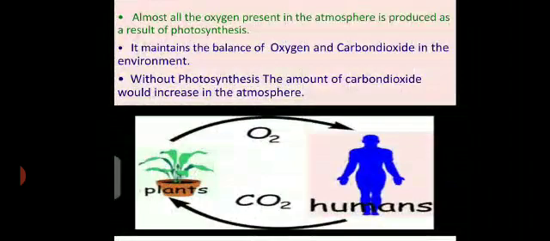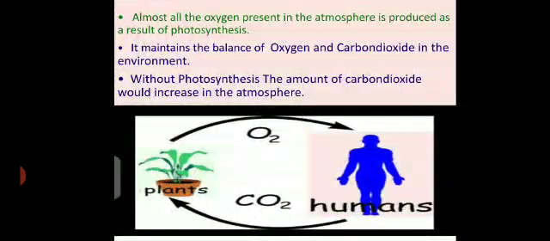That's why the plants are the ultimate source of life, because the plants are the biggest source for the production of oxygen. They release oxygen in the environment as a result of photosynthesis, which is used by the living organisms for their survival. It maintains the balance of oxygen and carbon dioxide in the environment, which means that the plants will intake carbon dioxide and they will give out oxygen to the atmosphere, which will balance both oxygen and carbon dioxide in the environment. Without photosynthesis, the amount of carbon dioxide would increase in the atmosphere.